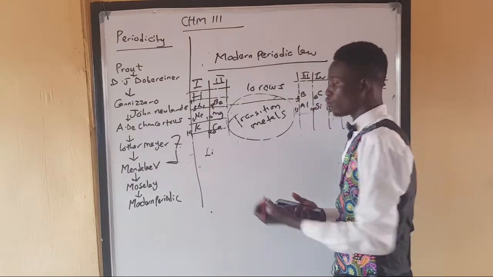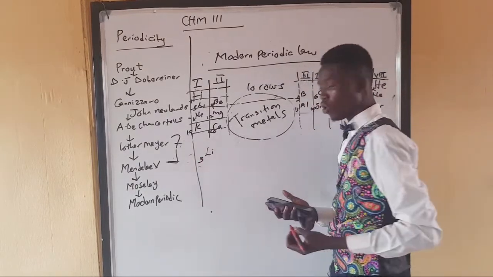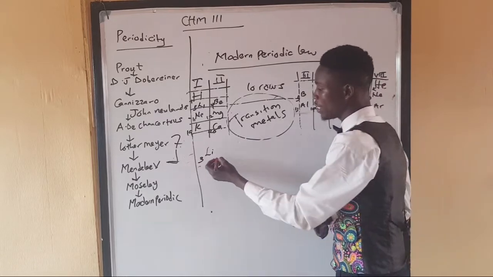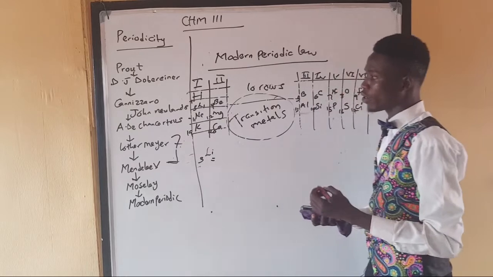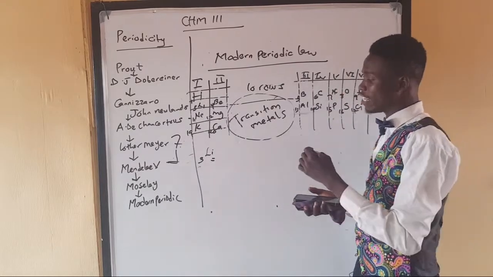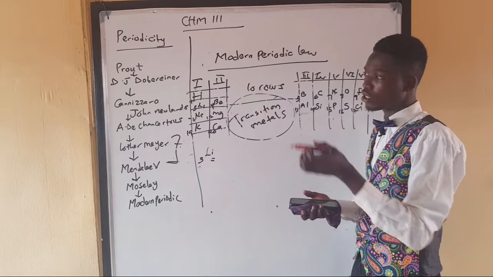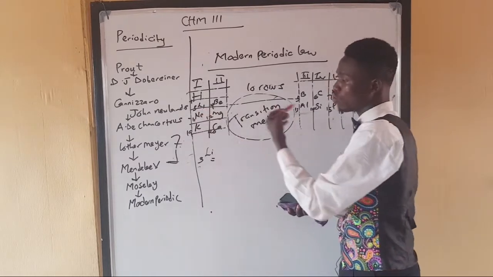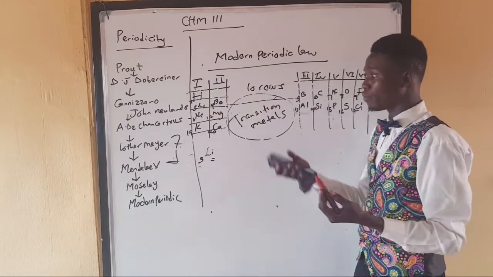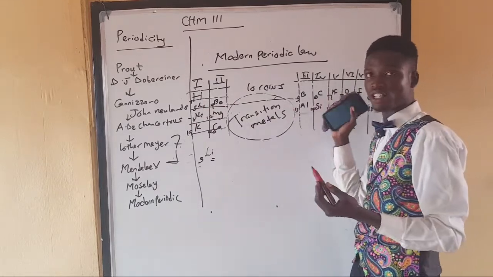If I bring out lithium, which has an atomic number of 3, you will see that to configure lithium, because it is in period 2, there's a shell before that period, because the period represents the number of shells. So lithium is in period 2, and I've already stated the reason why I'm using period 2, because it contains members in each group.